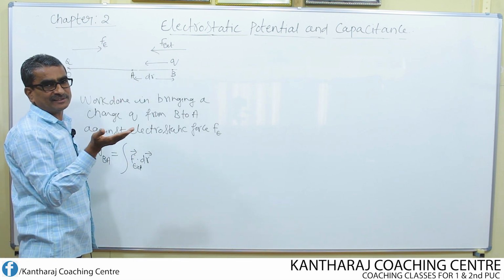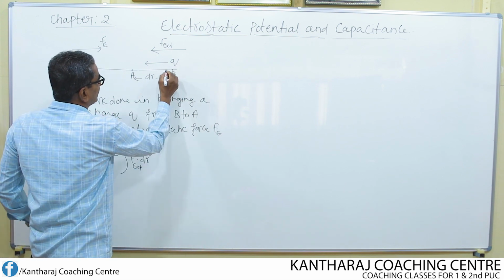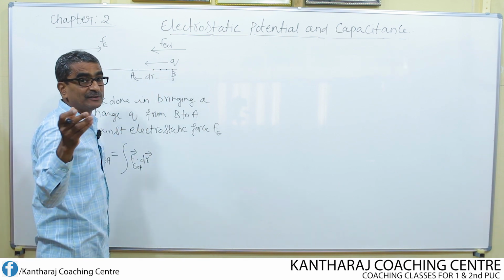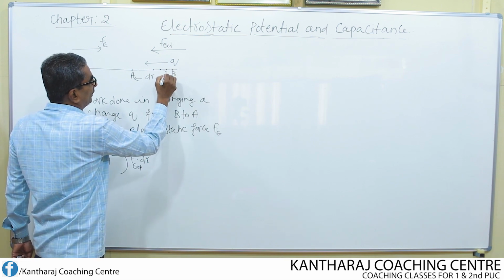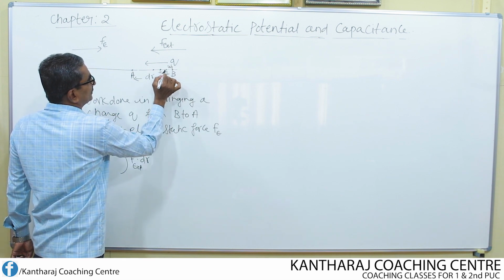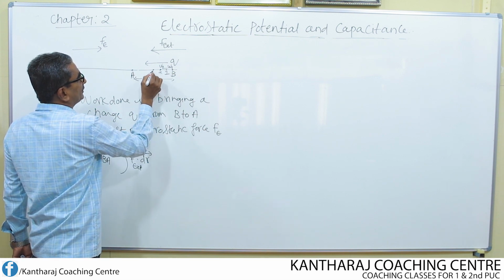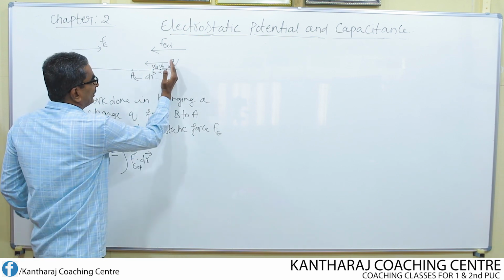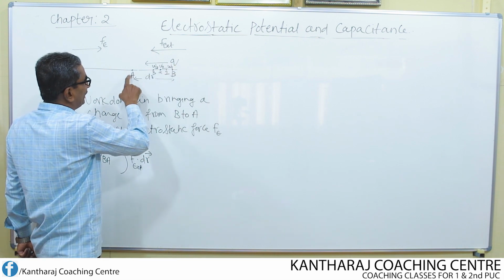So the work done in moving the charge from one point to another, for example from this point to this point, and from this point to this point, and from this to this, continuously differs. While moving from B to point 1, if the work done is W1, then while moving from point 1 to point 2, the work done will be W2. Again, from point 2 to point 3, the work done may be W3. Like this, we have to add all the work done while moving the charge from B to A.